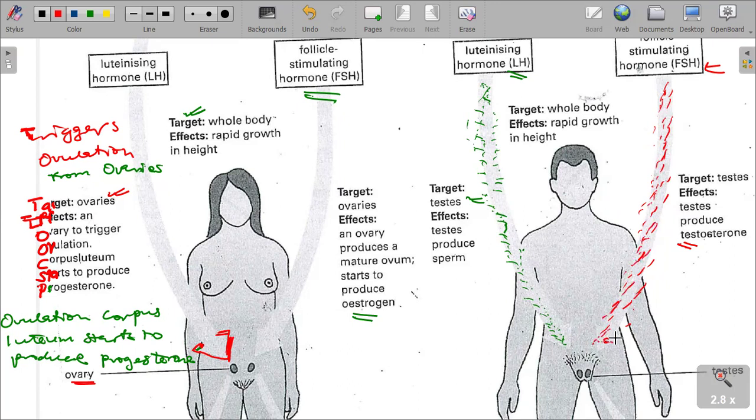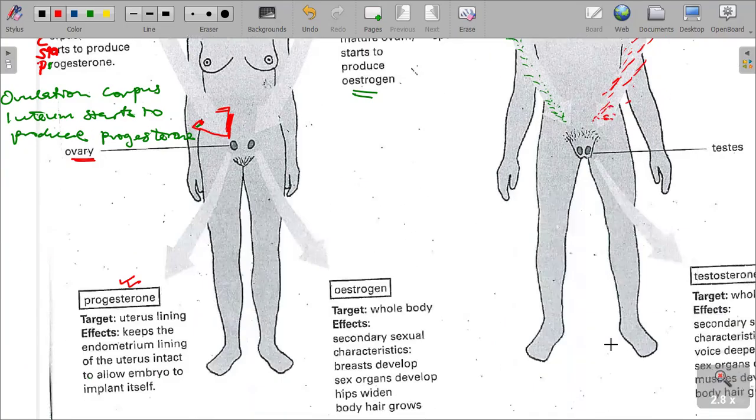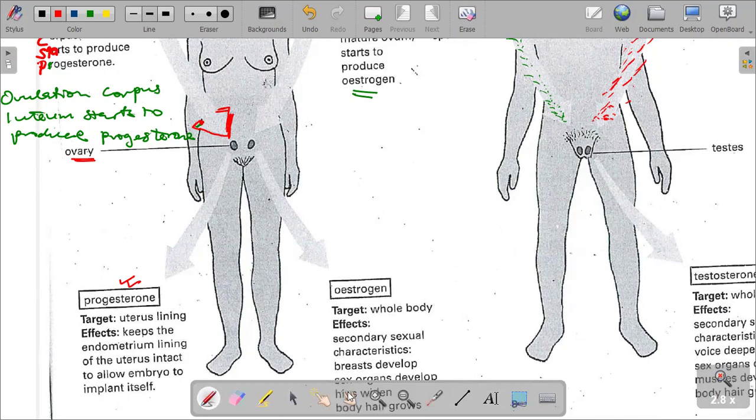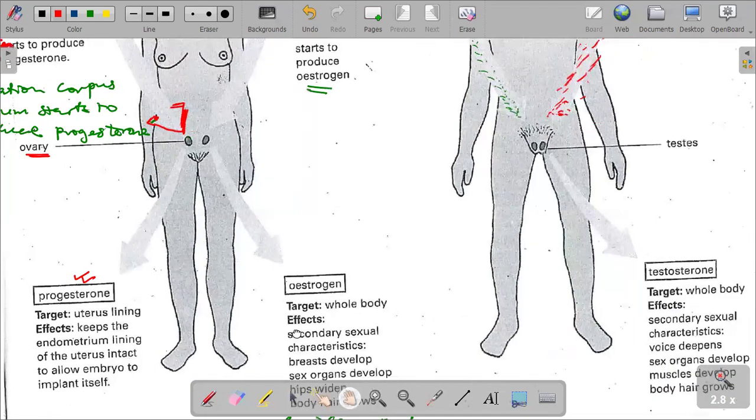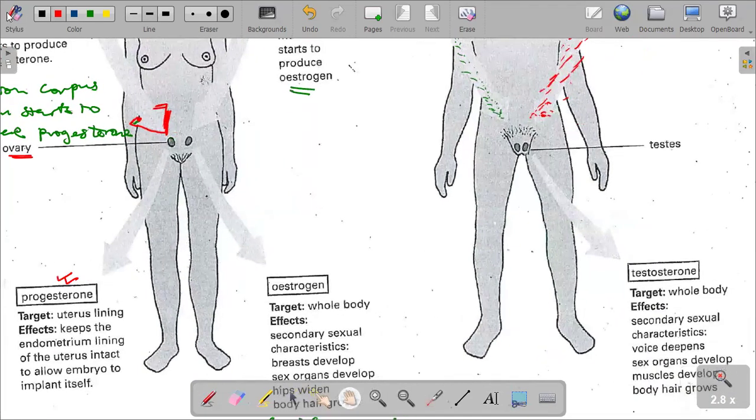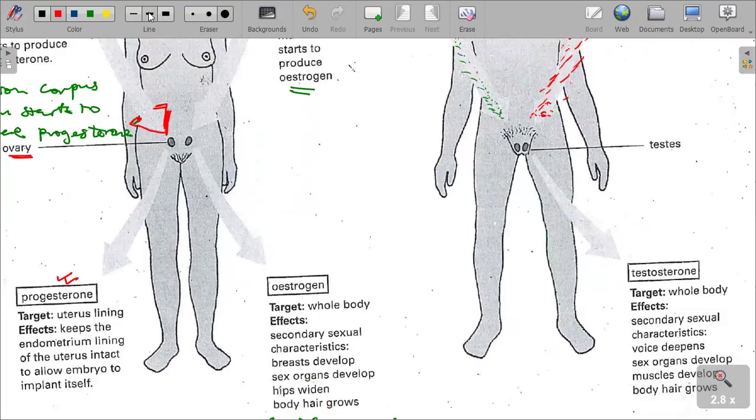So therefore, the testosterone hormone can be produced. When this happens, we are to understand that the secondary characteristics also will kick in. The secondary characteristics will also kick in, which are such as what?